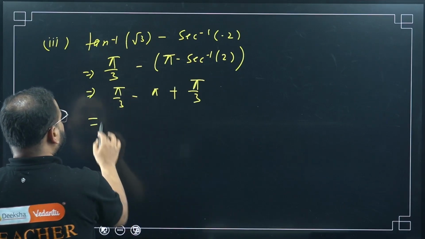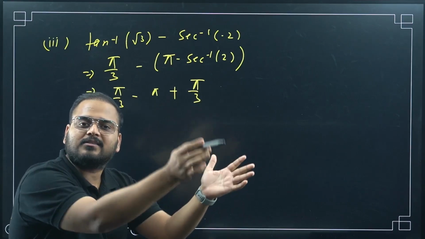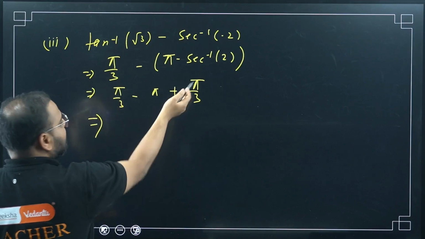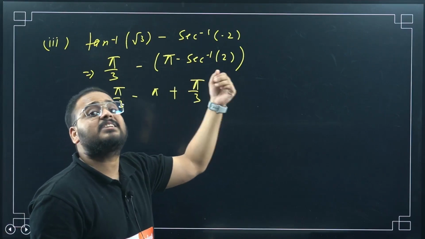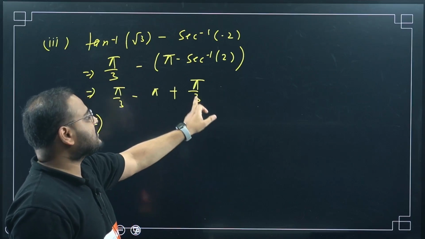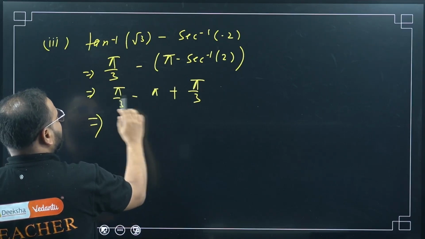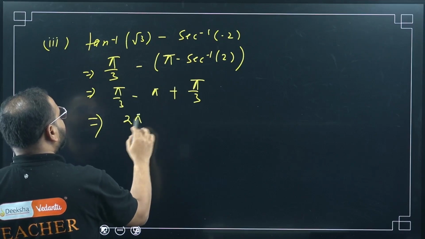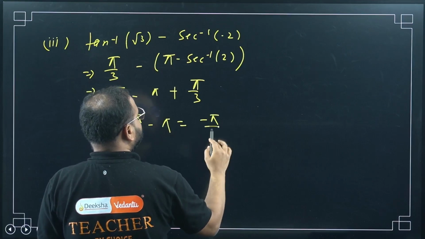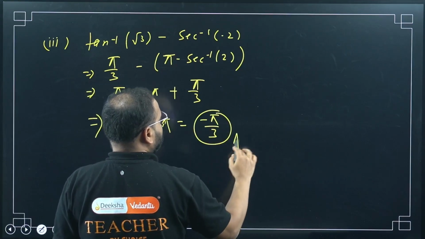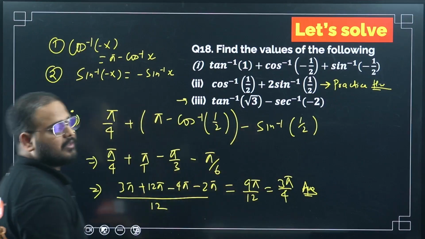If you are getting confused with the numbers, pause the video, write the table in front of you for all the special angles, and keep comparing. Cos 60 is 1 by 2, so sec 60 is what? 2, correct? What is 60 degree? Pi by 3 is 60 degree only. So pi by 3 plus pi by 3 is 2 pi by 3 minus pi. How much is that? Minus pi by 3. Please check. This is my answer. So third part, what is the answer? Minus pi by 3, okay?